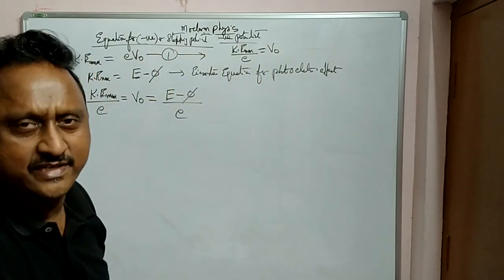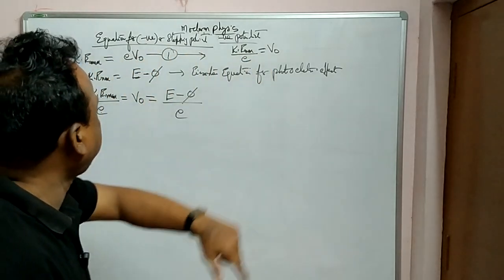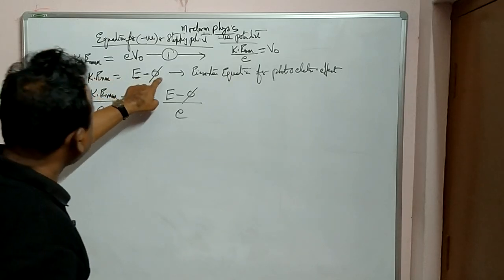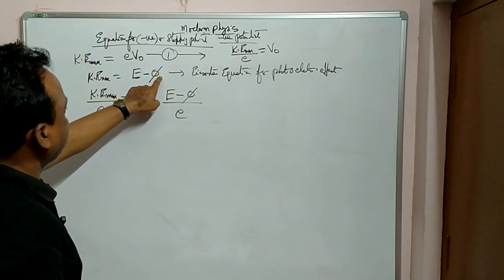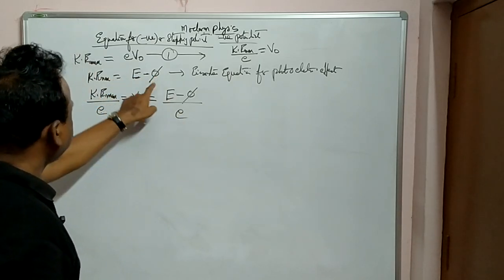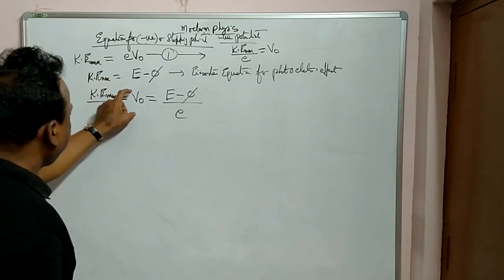Just now we obtained an equation: the electron's energy is converted into electrostatic energy. So Ke max is E minus phi, so E minus phi by E is equal to Ke max by E, which is equal to V0.